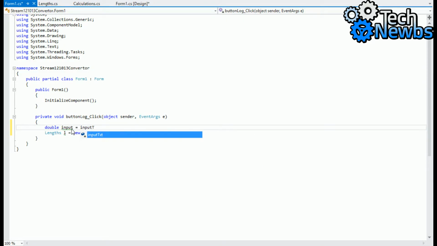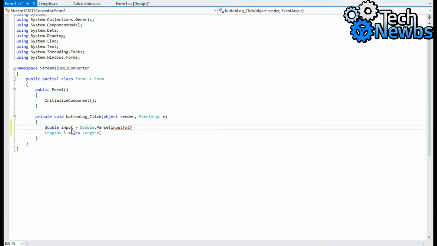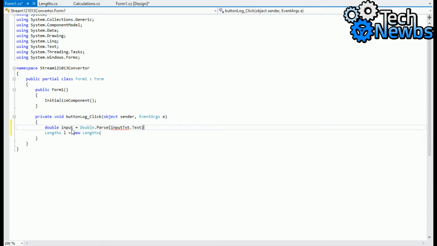Okay, so let's do double.parse, double dot parse input dot text. So whatever we put inside that box will convert into a double. So input, and then is it y to m.